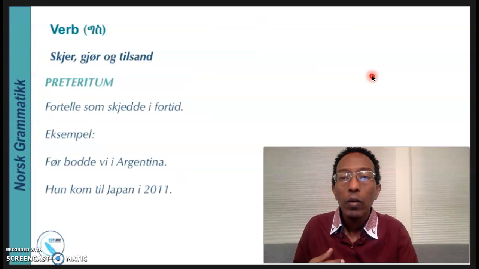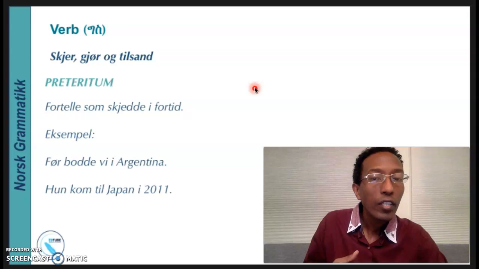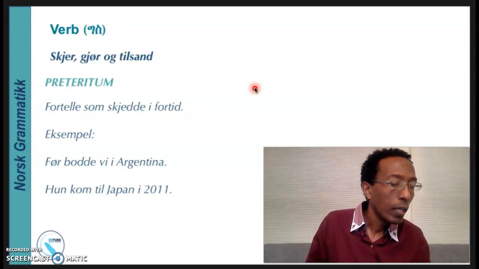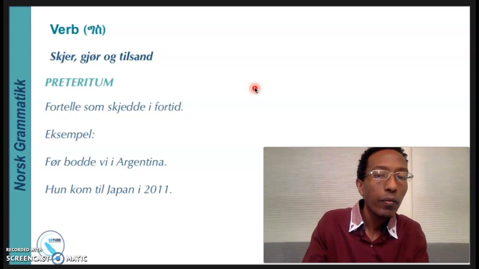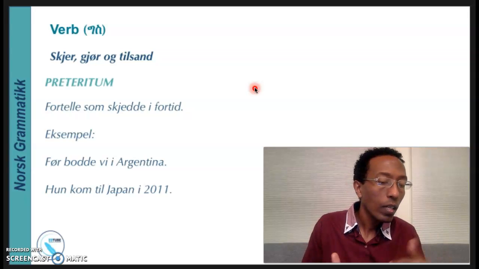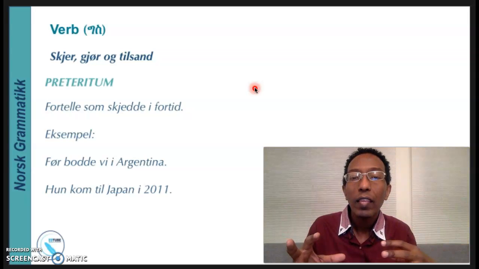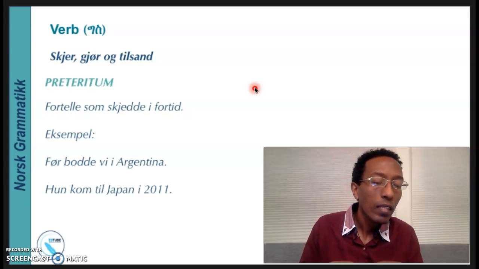So to our today's topic, which is verb. A verb tells us the action of something, what we do. And in English, or in Norwegian also, we have two types of verbs. The first one is the regular verbs, and the other one is the irregular verbs. But in Norwegian they use the regular verbs, the svake verb, and the irregular verbs, the sterke verb.